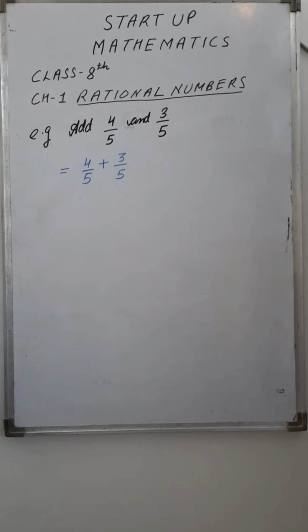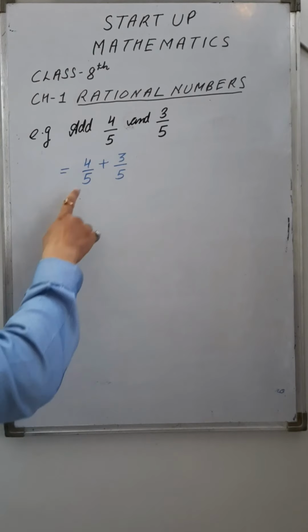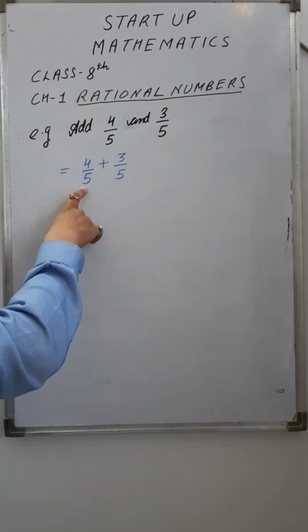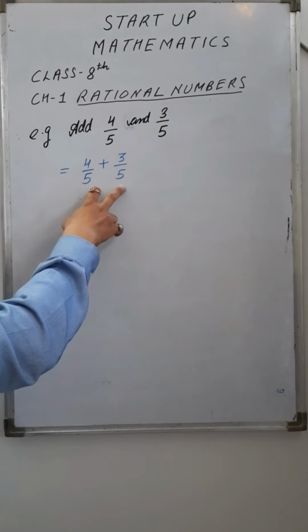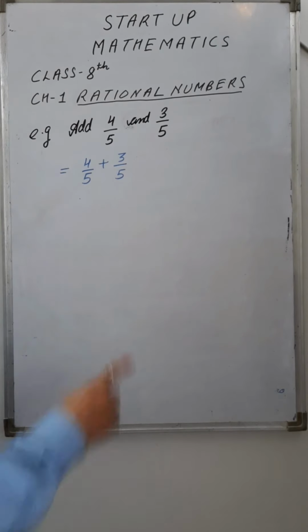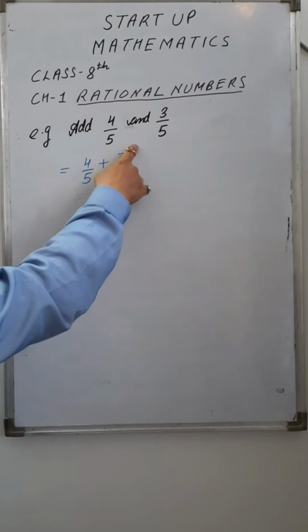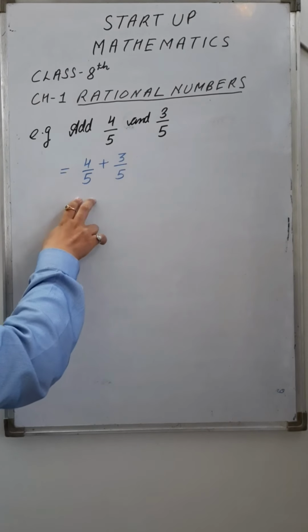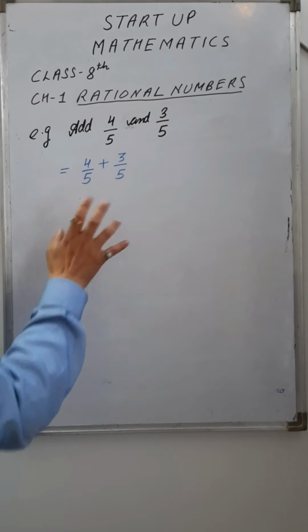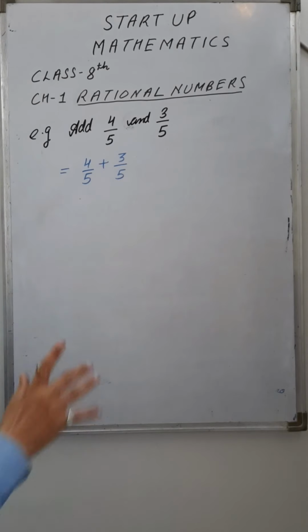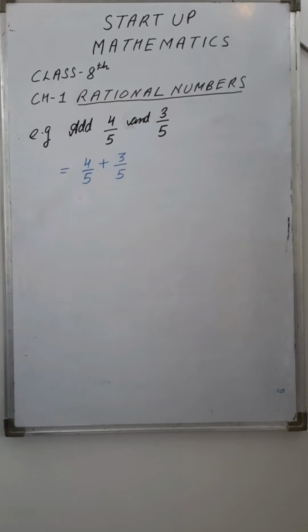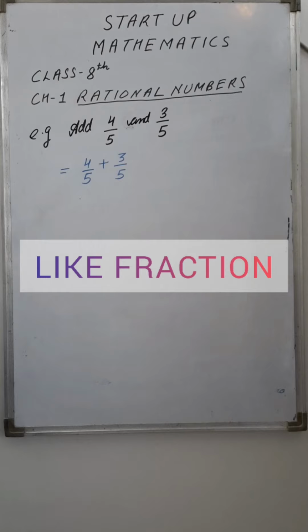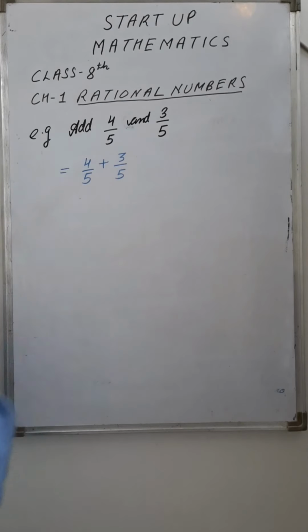Such types of numbers are also known as fractions. And what kind of fraction is it? Both denominators are the same, the denominator of this fraction and the denominator of this fraction. All fractions are rational numbers, right? If I talk about their denominators, both denominators are the same. Such fractions are called like fractions. How to add these two rational numbers?